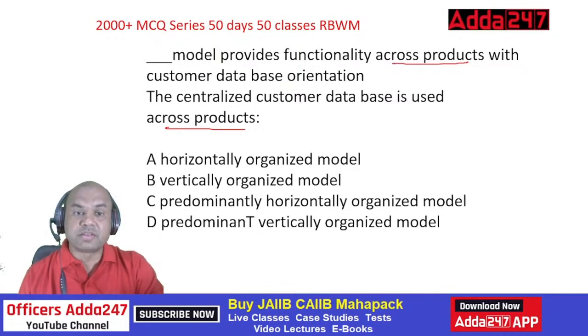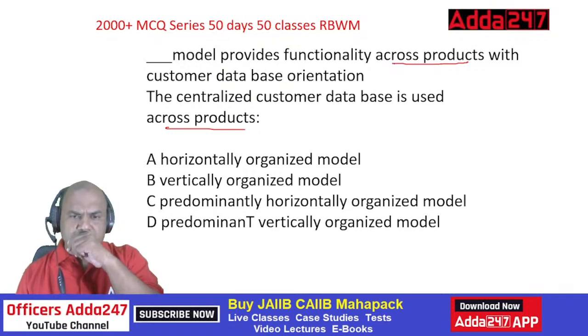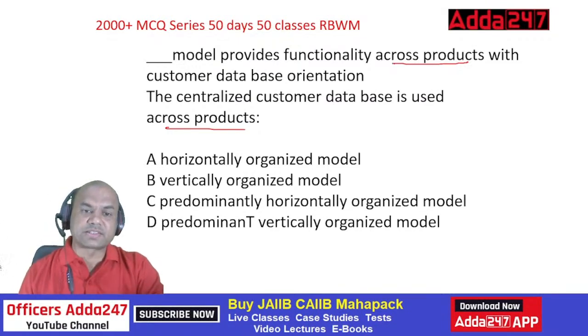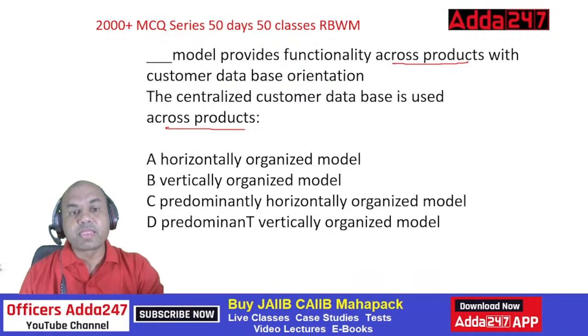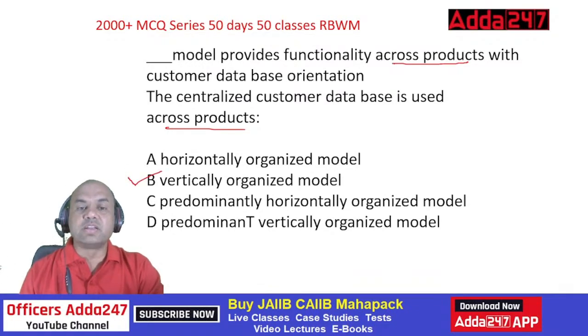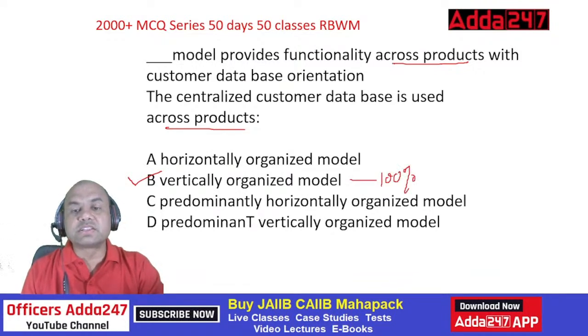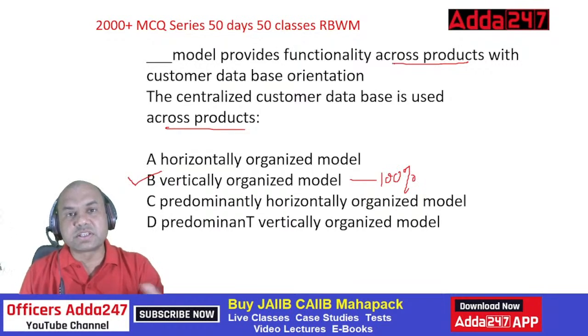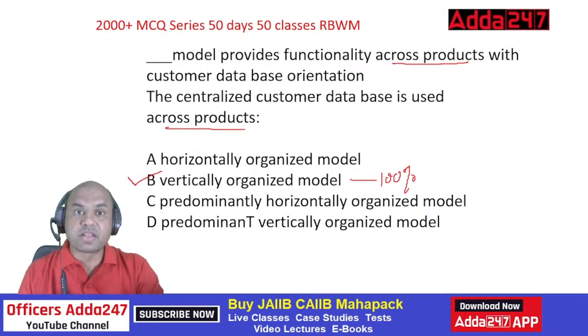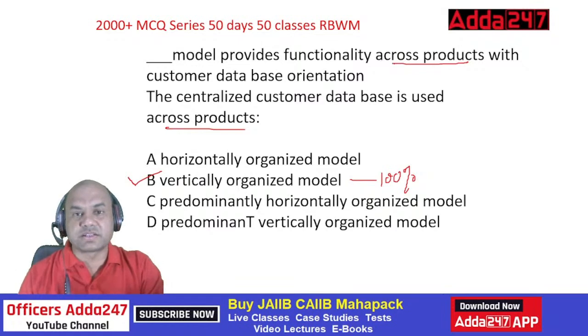Kindly watch them. I've taught there what is horizontally organized, what is vertically organized, what is PH, predominantly horizontal, and predominantly vertical. So what is the answer? It is vertically organized. In vertically organized, it's always 100% data sharing. And here it is 0%. In horizontally organized, we don't share the data across the products. Within the same product line, the data is shared.